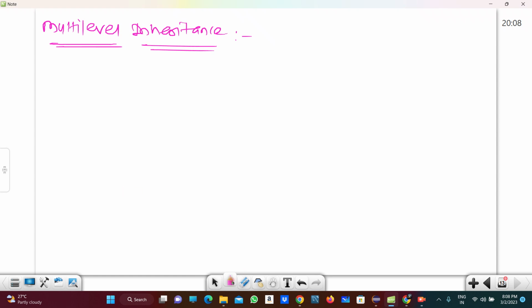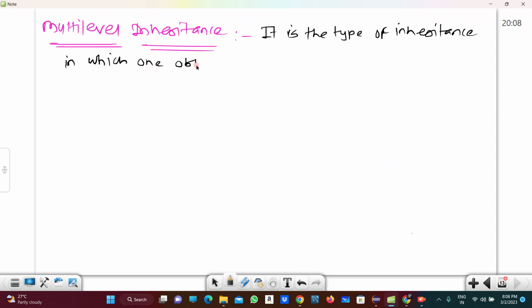It is the type of inheritance in which one object is acquiring properties from another,